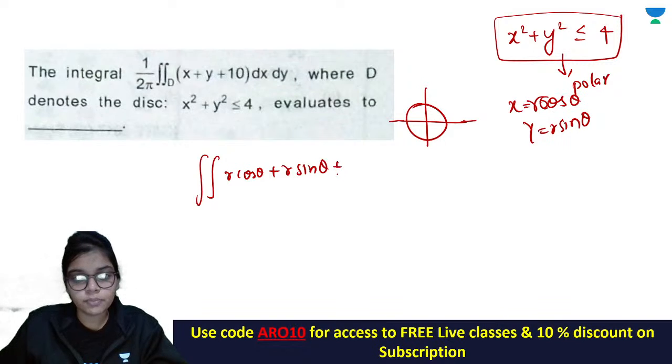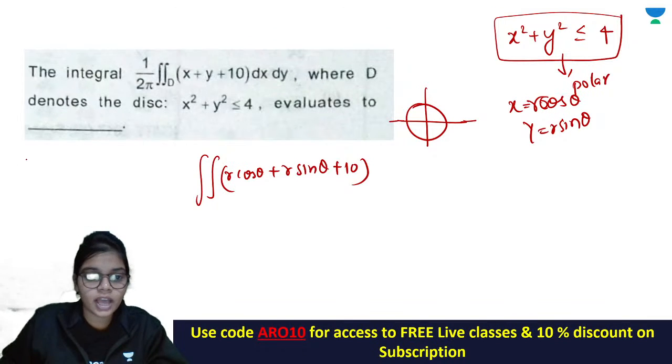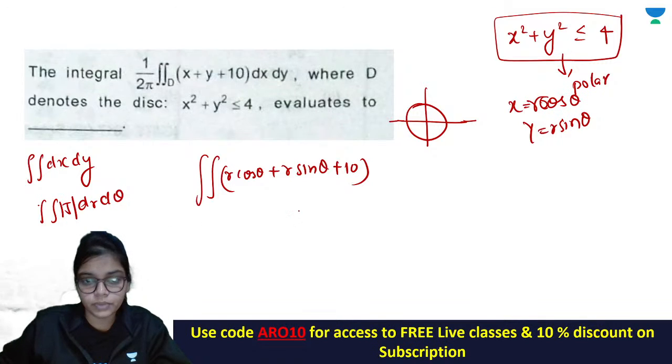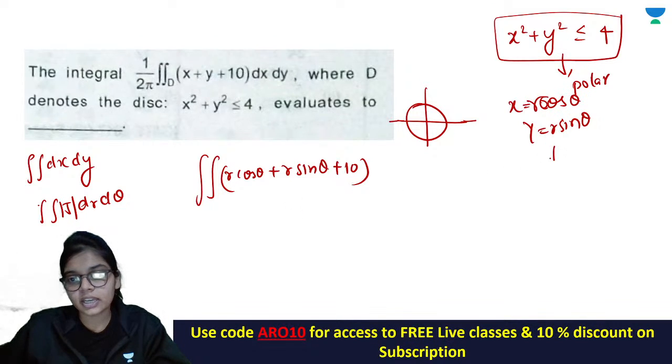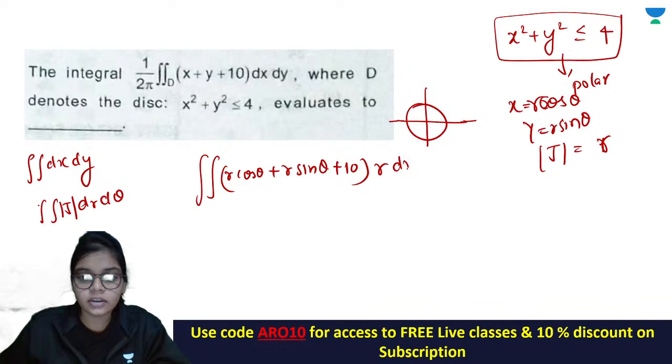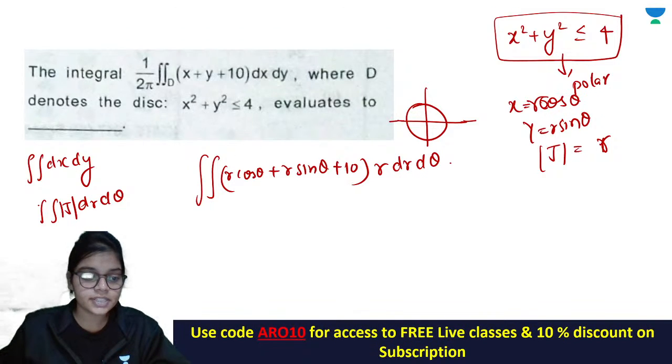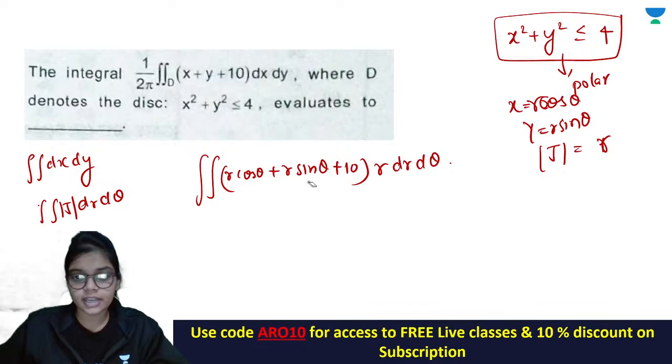And as I have already told you, when you want to change your dx dy integral to dr d theta, you should multiply it with Jacobian. ठीक है, Jacobian इसका क्या आता है? Jacobian when you have this substitution is r. So you multiply it with r dr d theta. Now you have to check the limits. तो limits check करने के लिए look carefully how you are putting the limits here.